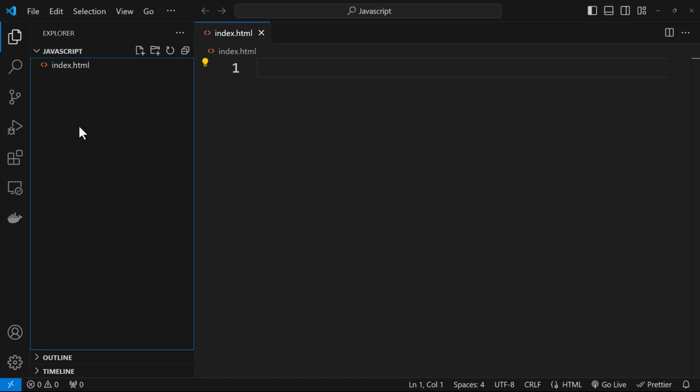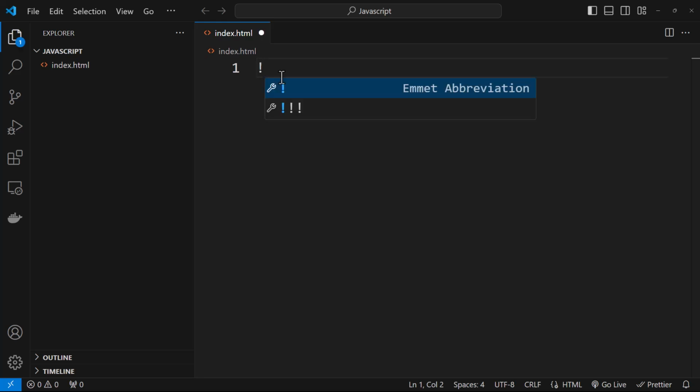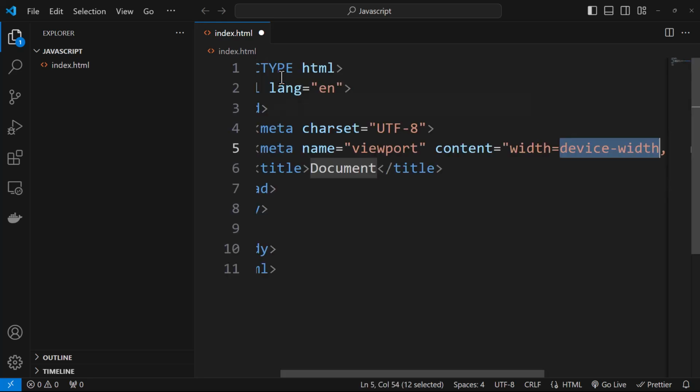Now this file is created. What I'm going to do is type an exclamation mark. The moment you type the exclamation mark, Visual Studio Code has good support for HTML, I've been saying this constantly, so it is going to help us generate some boilerplate code. For that, you have to press exclamation and then press enter. So you'll see some boilerplate code being generated.